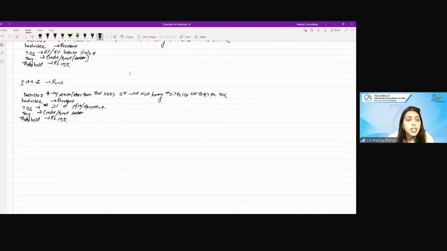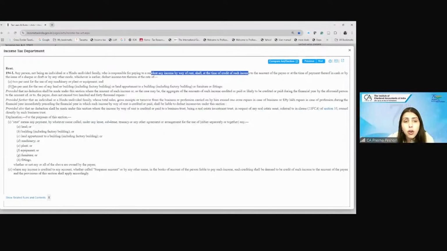Okay, then for the use of land or building or any land appurtenant thereto or any furniture of it, it is going to be 10%.